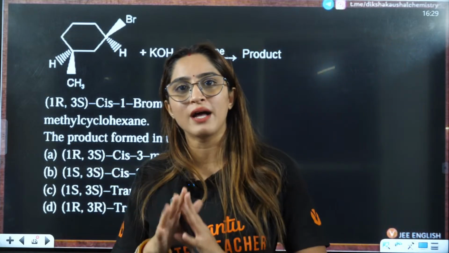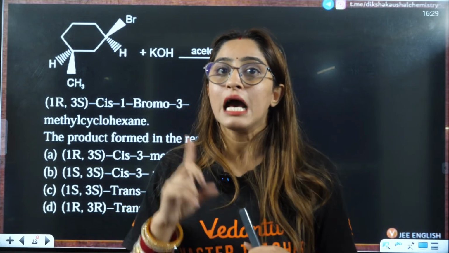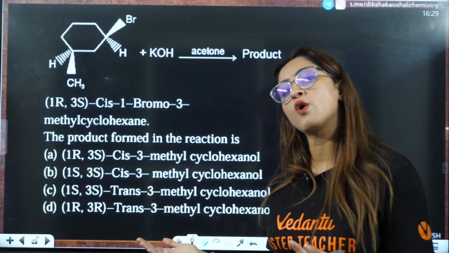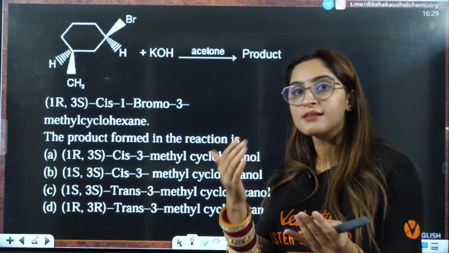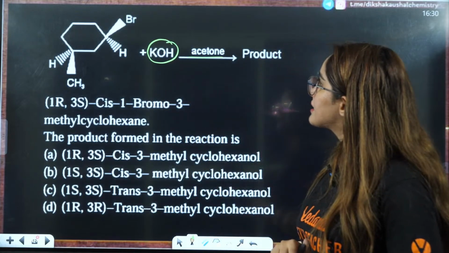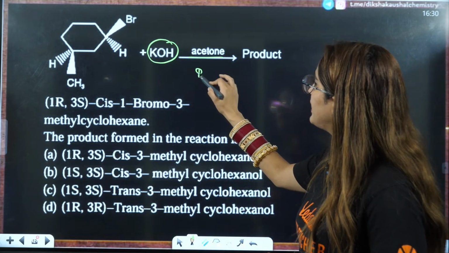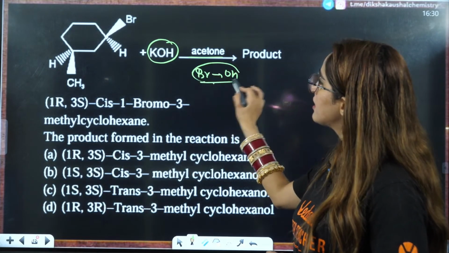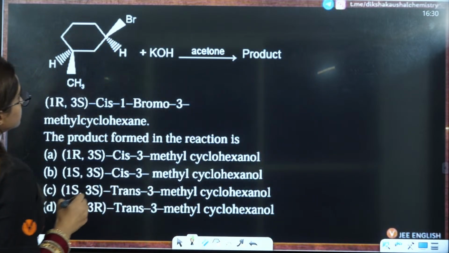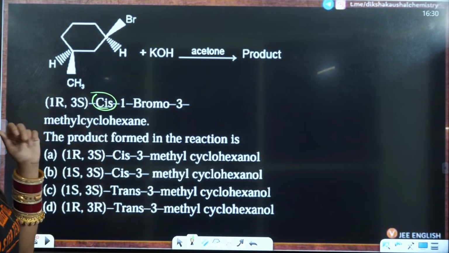So I'll tell you, in JEE Advanced, they have 2-3 kinds of questions. One is where they will ask you multiple concepts, right? The other is they will ask you a direct question. This is a direct question, but even this direct question is very interesting, not a simple reaction they are asking, right? So here you have KOH in acetone. Now we know that KOH in acetone is going to replace Br with OH, right? Br will be replaced by OH. If you see, this is cis. Now they are asking you in the product, will it be cis or trans?